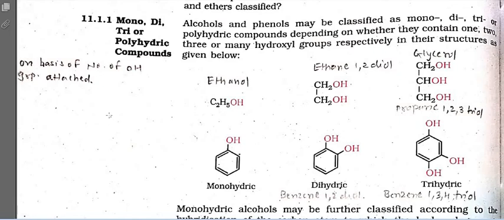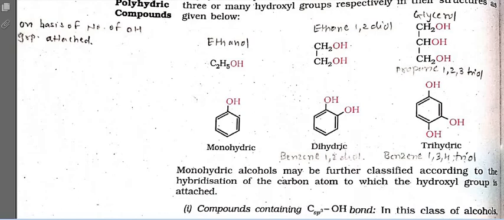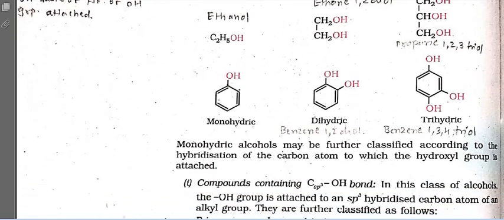So please note, this first kind of classification is solely based upon the number of OH groups attached. If one group is attached, it is known as monohydric. If two groups are attached, it is known as dihydric, and if three groups are attached, that is known as trihydric. If more than three are attached, we call it polyhydric, and this is similar for both aromatic and aliphatic. Okay.